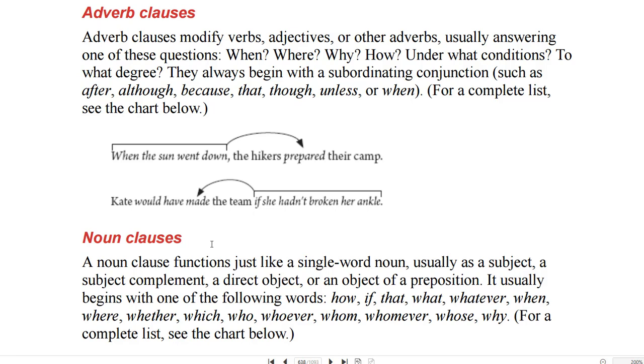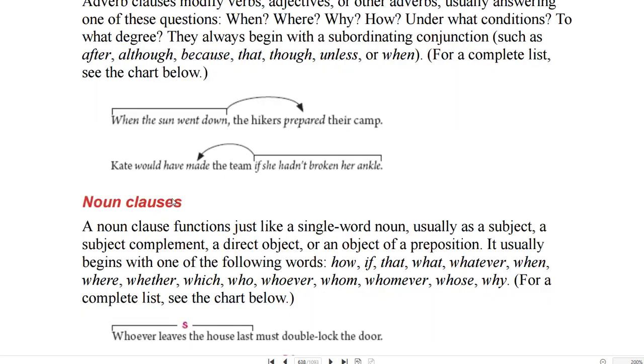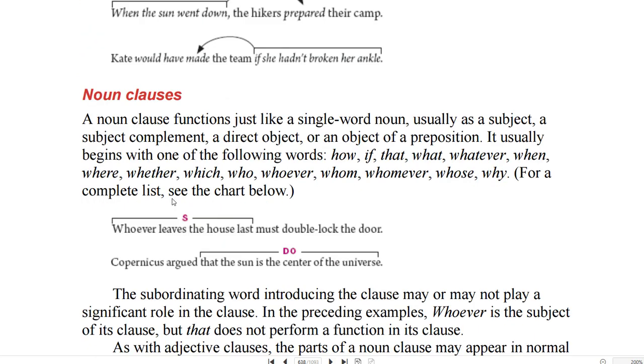A noun clause functions just like a single-word noun, usually as a subject, complement, a direct object, or an object of a preposition. It usually begins with one of the following words: how, if, that, what, whatever, when, where, whether, which, who, whoever, whom, whomever, whose, why. Whoever leaves the house last must double lock the door. So this is a noun clause because it is a clause that acts like a noun and is the subject of a sentence. Copernicus argued that the sun is the center of the universe.